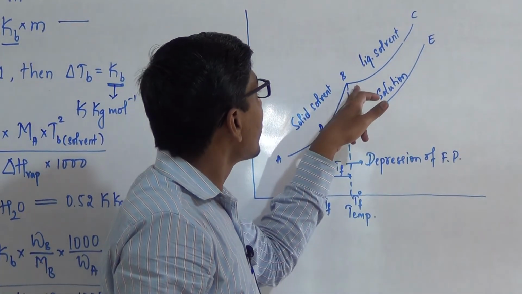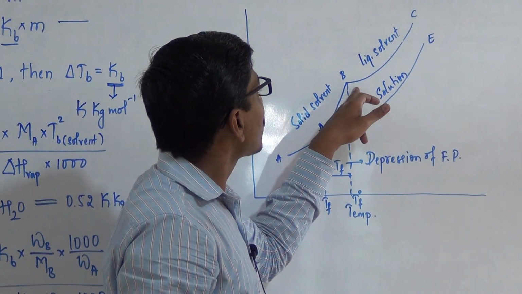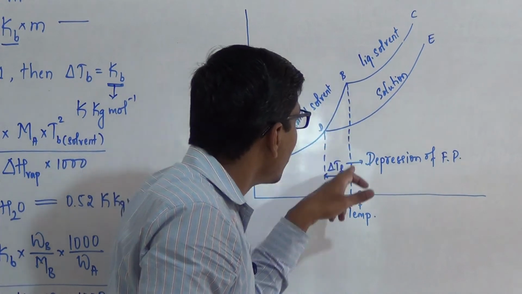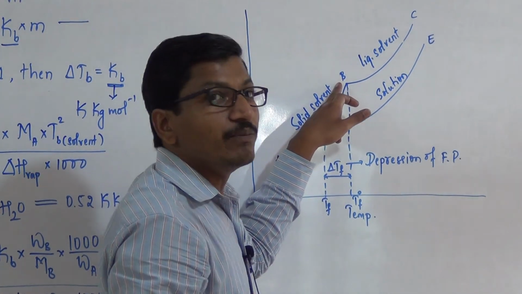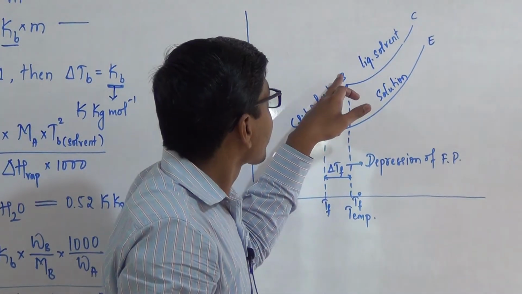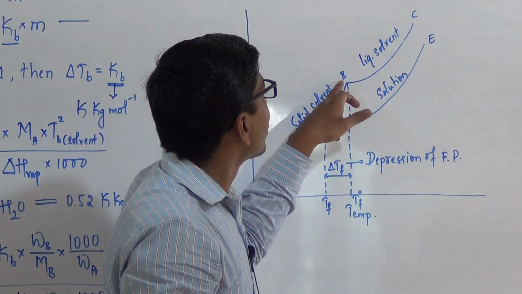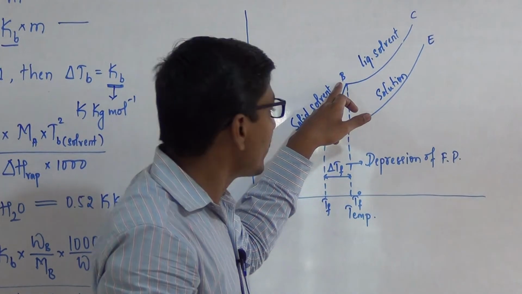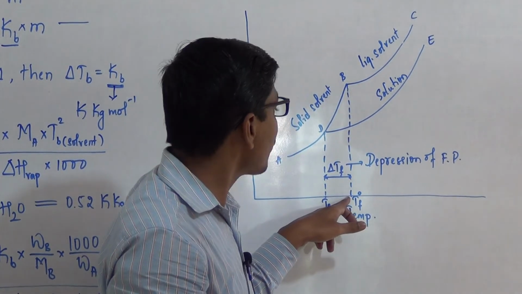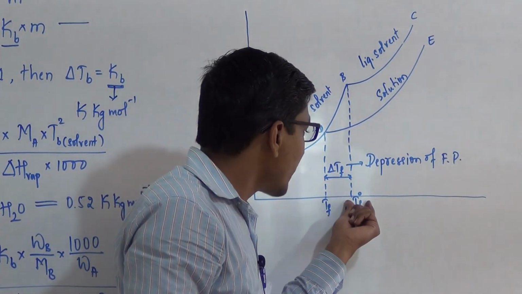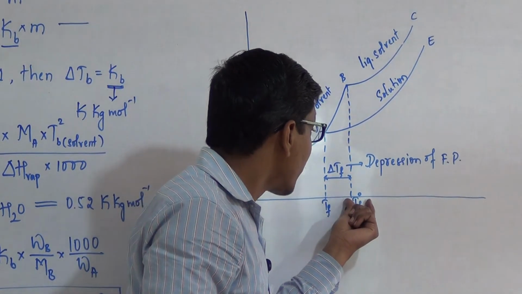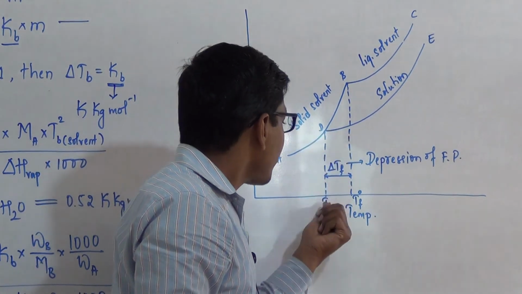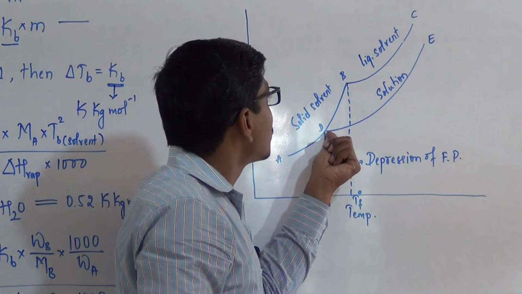The freezing point is where the vapor pressure of liquid becomes equal to the solid solvent at point B. The vapor pressure of liquid solvent as well as solid solvent is the same at point B, and it is called the freezing point of the solvent, represented as Tf naught.